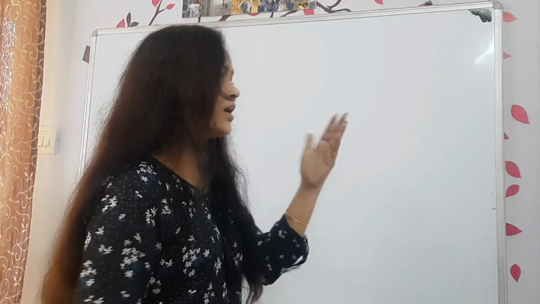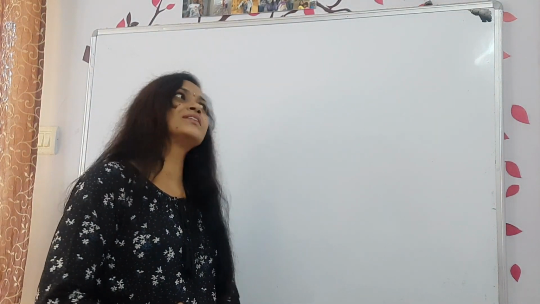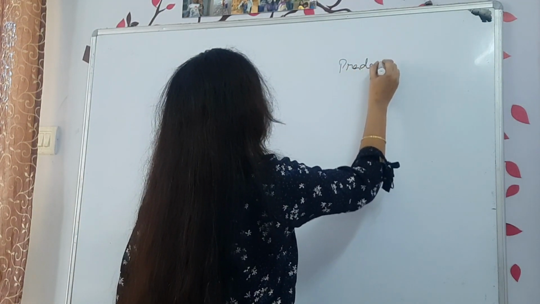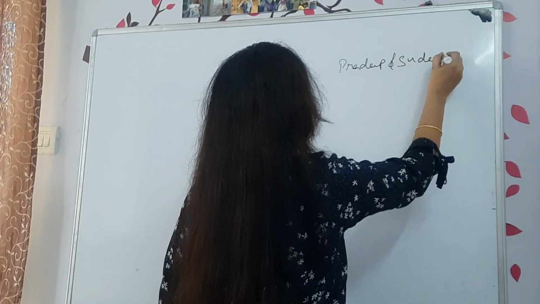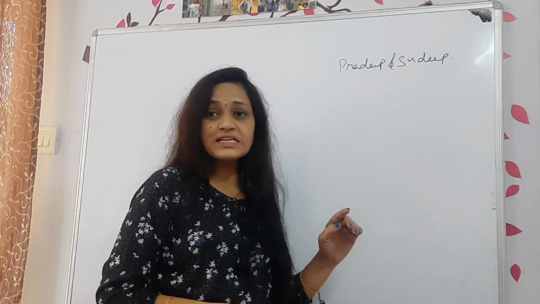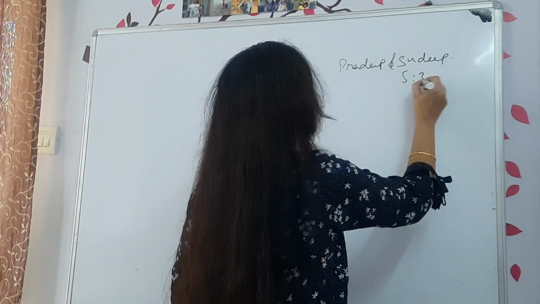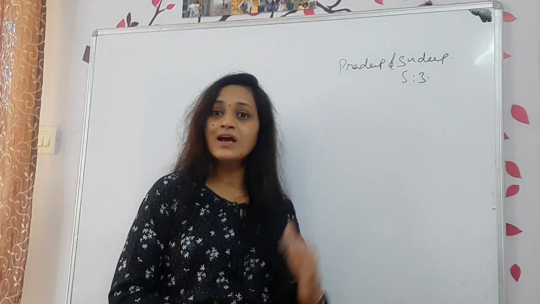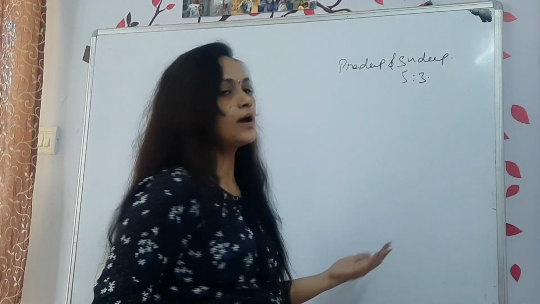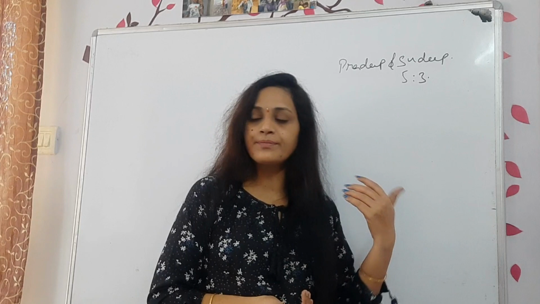Okay, what is that method? Let me show you first. First let me give you the question, then you will know the difference between old methods and new methods. There are two partners again, Pradeep and Sudeep. They are sharing profits in the ratio of 5:3. Their ratio was 5:3. Now they have introduced one more person.